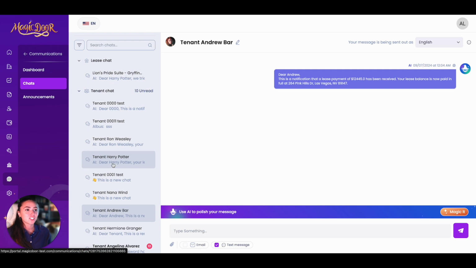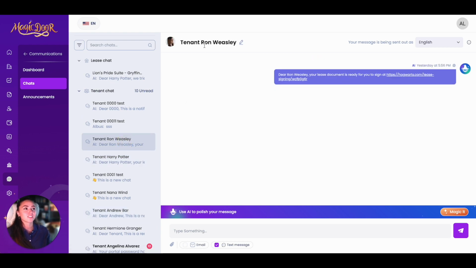So within our tenant chat, let's click on a tenant. So this is our tenant, Ron Weasley. And we have a bunch of really cool options with this. So first off, based on the information they've given you, if they want to receive email or text message, we can select both or one of them down below. What this means is when I text this tenant through this portal, let's say, "Hey Ron," it is going to send them a direct text message or email, depending on which one you have selected. So let's say it's text message. This is just going to come through their phone. They don't have an app or anything they need to download.